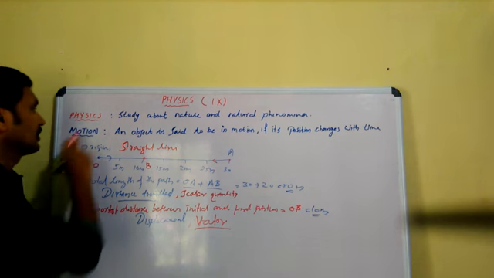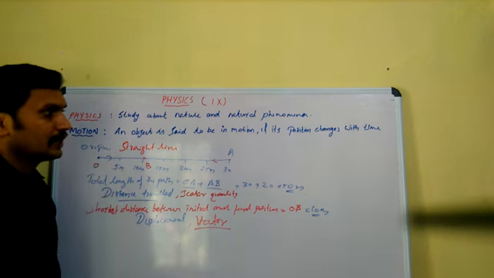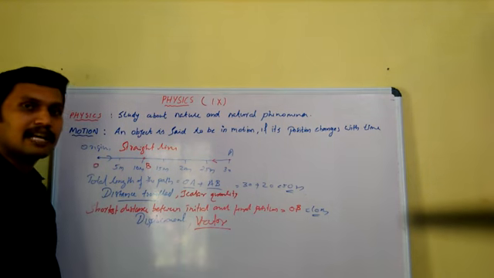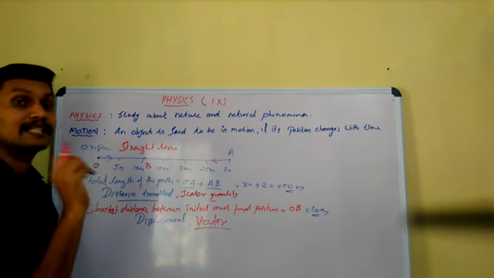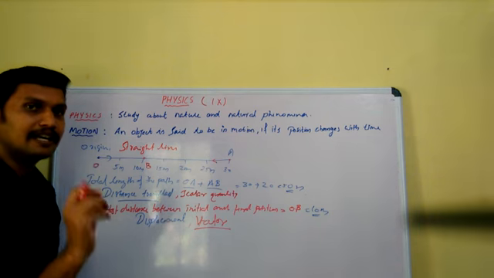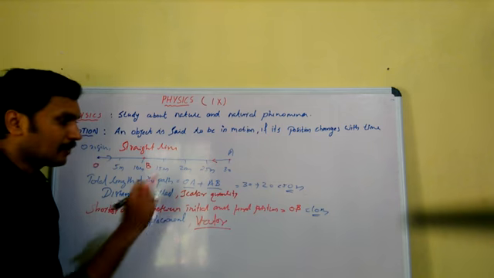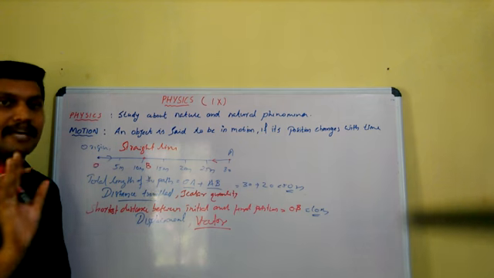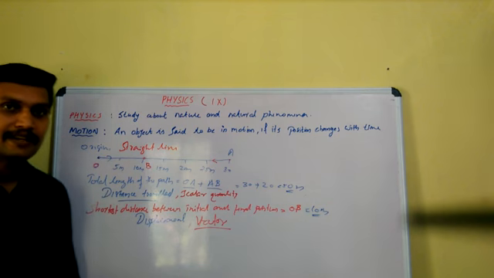Actually, today we discussed only three terms. What is motion? An object is said to be in motion if its position changes with time. What is distance? The total length of the path travelled by the object is known as distance. What is displacement? The shortest distance between initial and final position is known as displacement. The main point of difference between distance and displacement is that distance has no direction, it's a scalar, whereas displacement has a direction, it is a vector quantity.